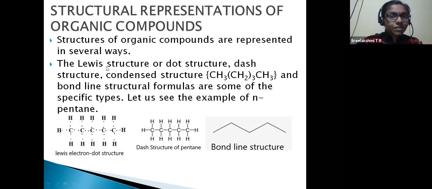So the Lewis structure, or dot structure, is this. Then the dash structure, and the bond line structure. Then the condensed structure, which I have given in brackets, so there is no point in writing it down separately.